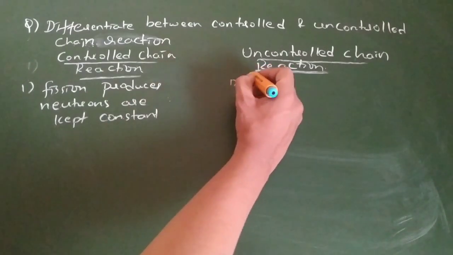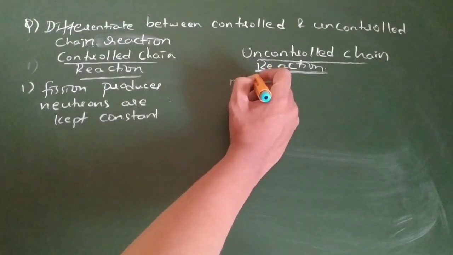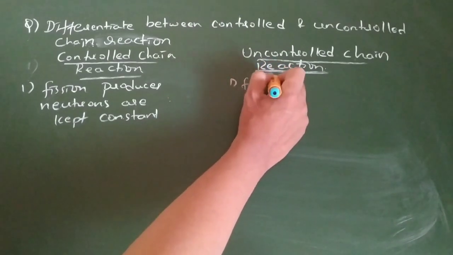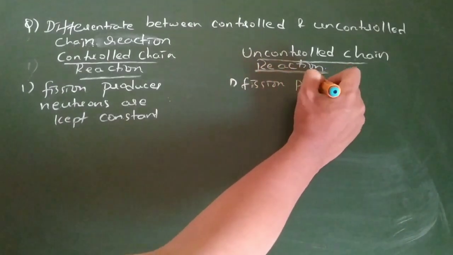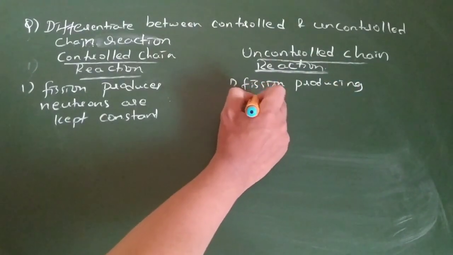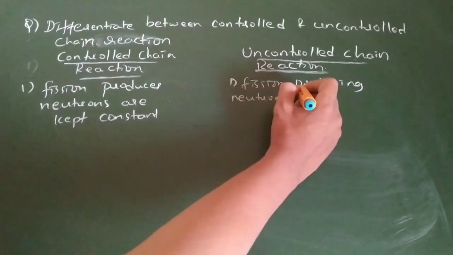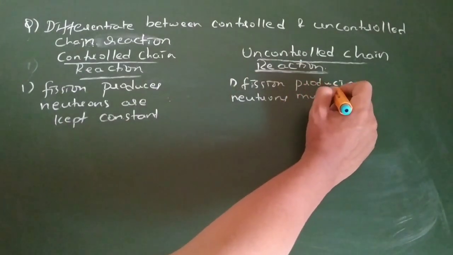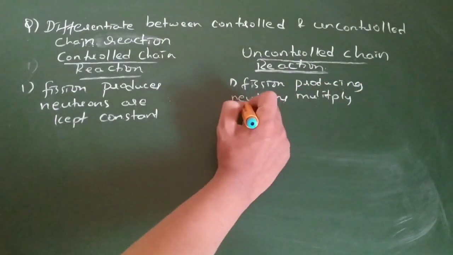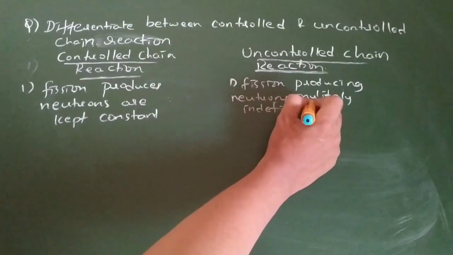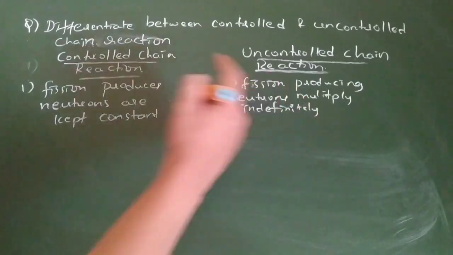Here, fission producing neutrons multiply indefinitely. I believe these are the points I am picking from the material only, so that it will be remembered.